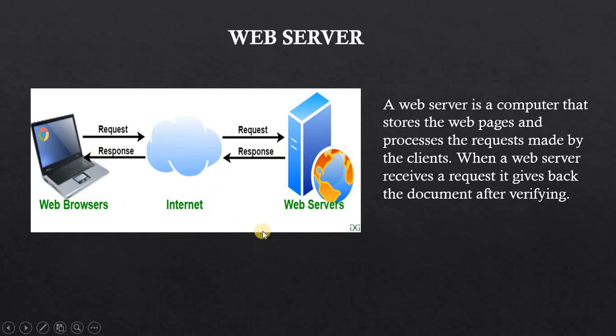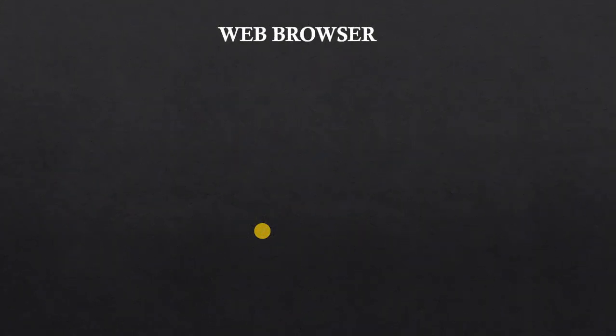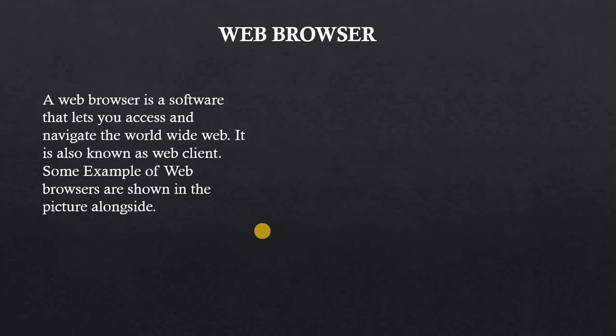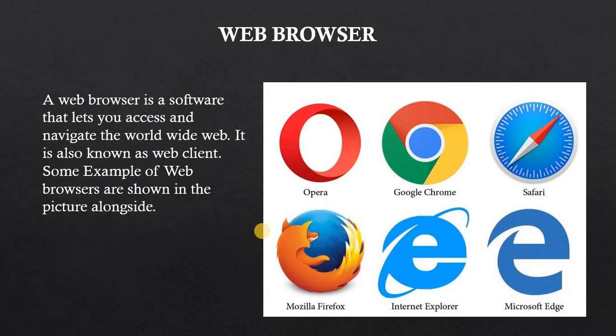Okay. Now we are coming to the next part, that is web browsers. This is a common term, we have already gone through this web browser part. A web browser is software that lets you access and navigate the World Wide Web. It is also known as a web client. Some examples of web browsers are shown here, like Opera, Google Chrome, which is very common and you use this in your laptops as well as in your mobile.